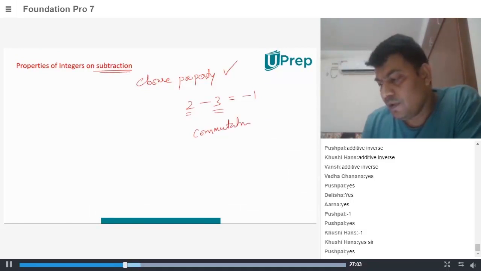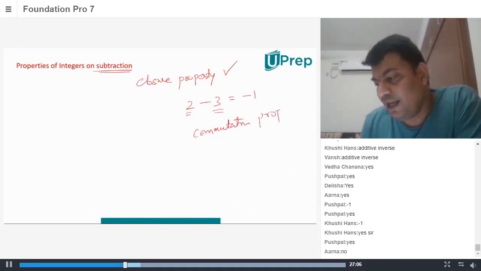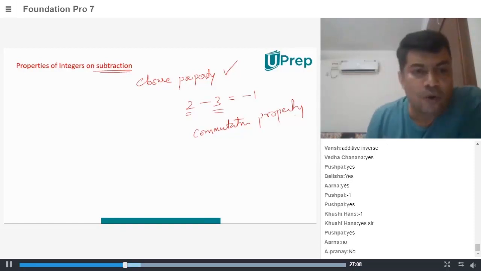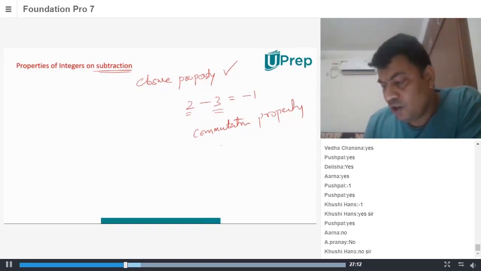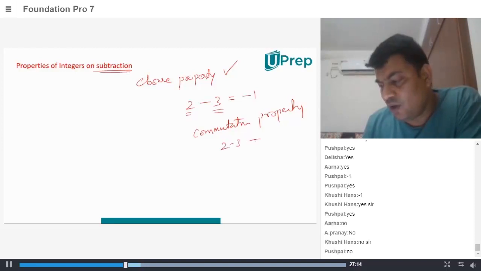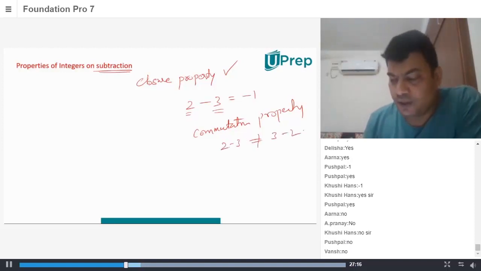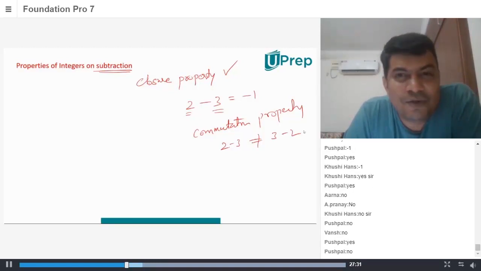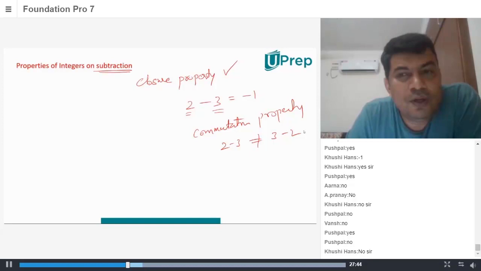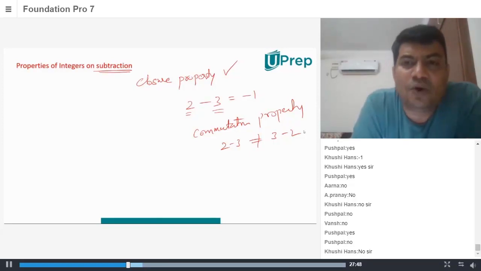No, sir. Why no? Because you know 2 minus 3 is not equal to 3 minus 2. Right? So does it hold associative property? Can anyone prove to me it does not? Show me, give me an example where associative property doesn't hold good.